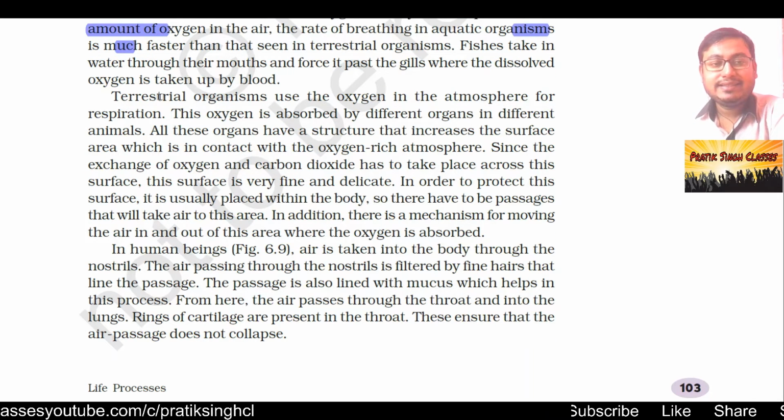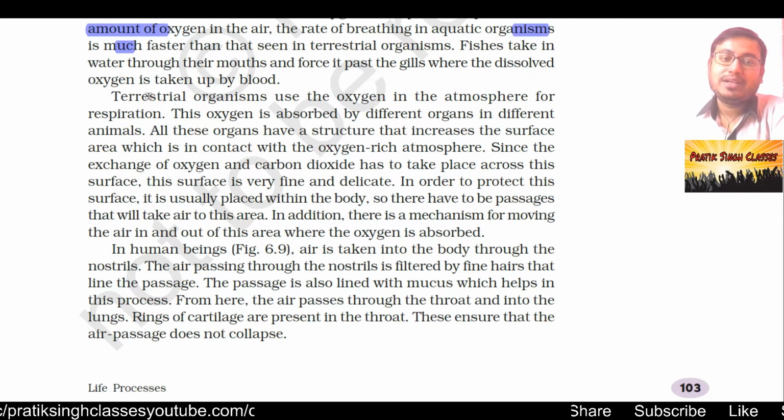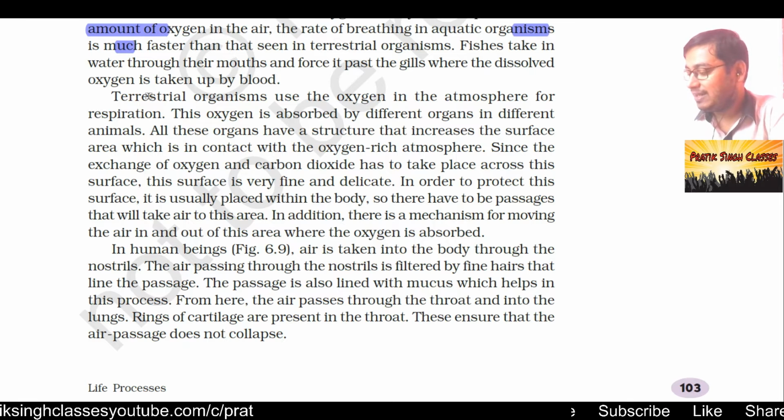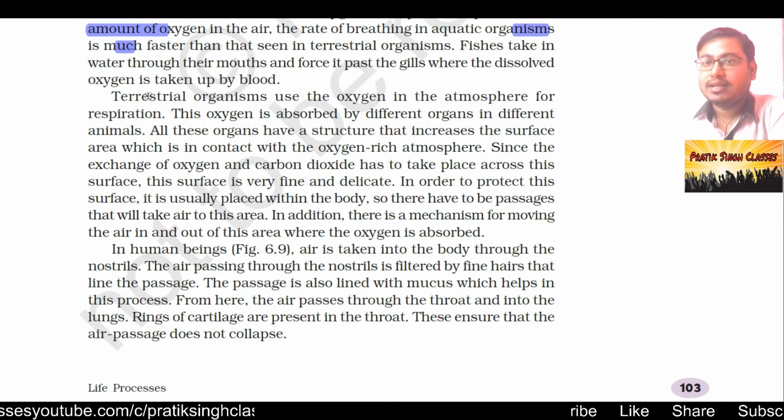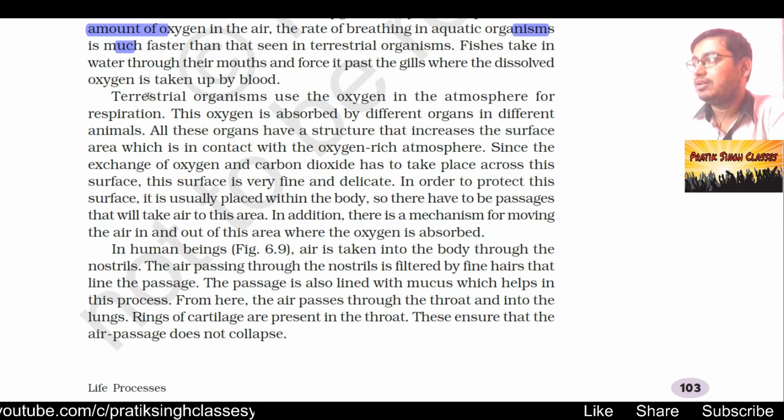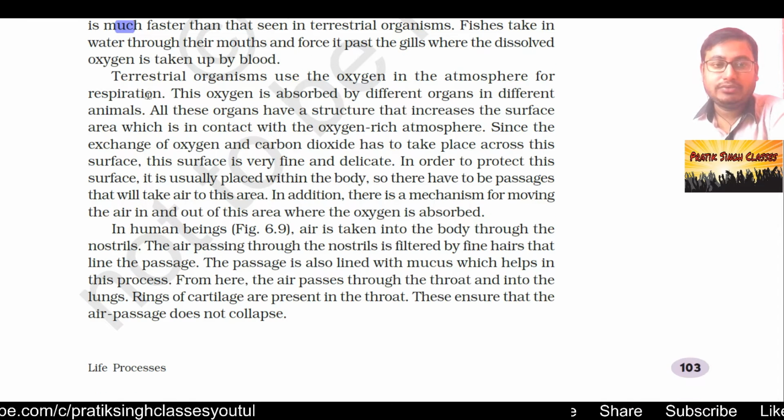Terrestrial organisms use the oxygen in the atmosphere for respiration. Means we directly get oxygen from the air, but in case of aquatic or marine animals, they have to filter oxygen dissolved in the water. So the rate of breathing in the marine animals or aquatic animals is more than that of us.